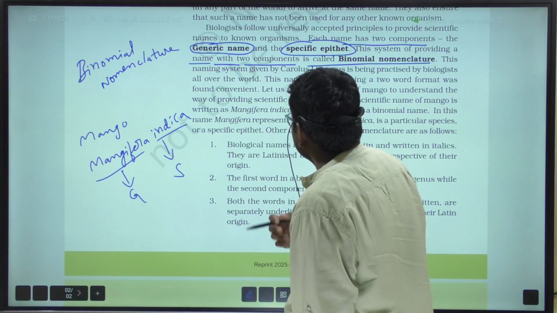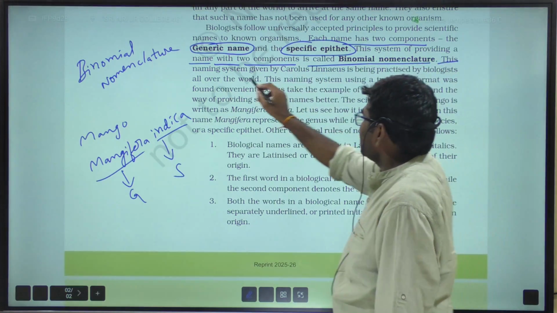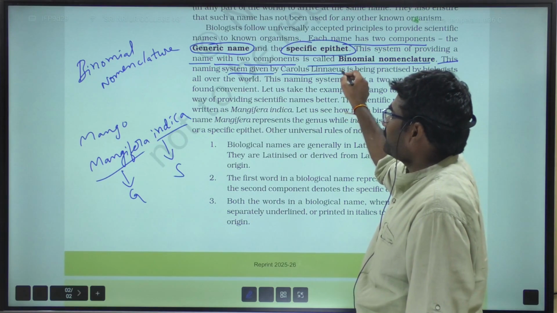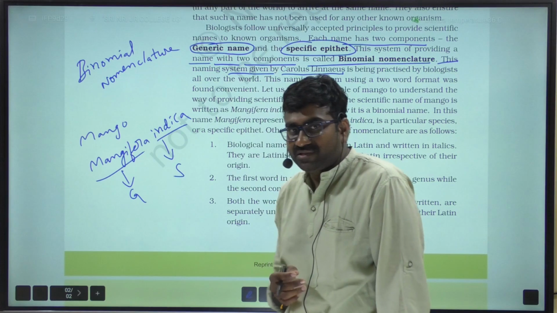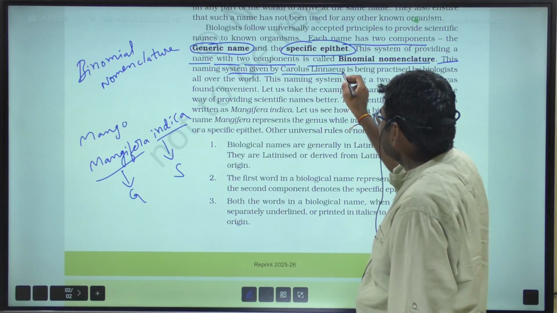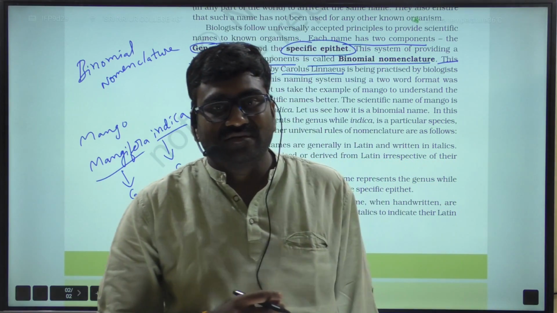In our NCERT, the binomial nomenclature system is attributed to Carolus von Linnaeus, so we need to read it as C.V. Linnaeus. What is the importance of Carolus von Linnaeus?